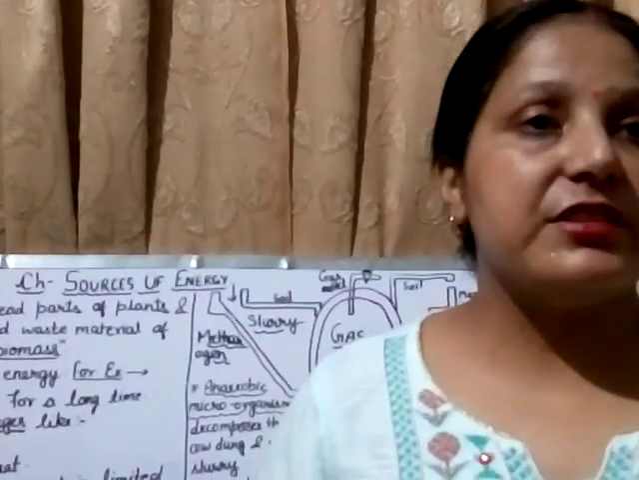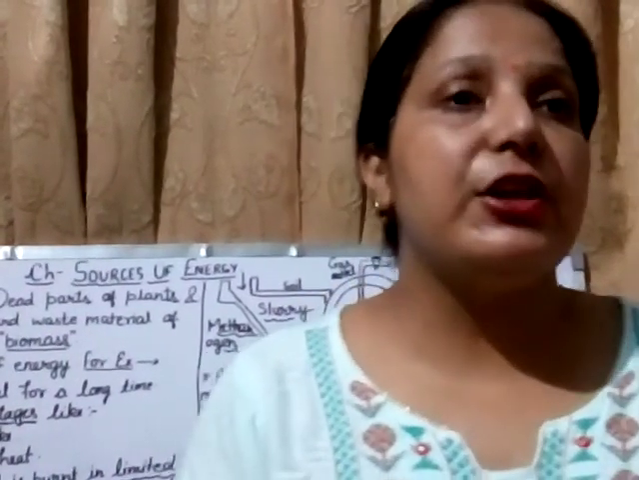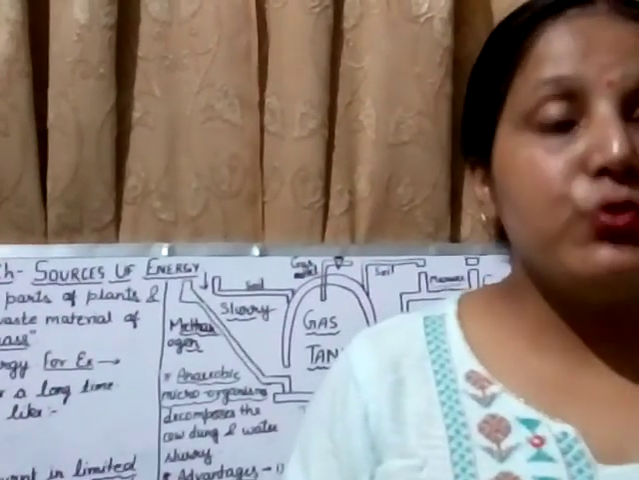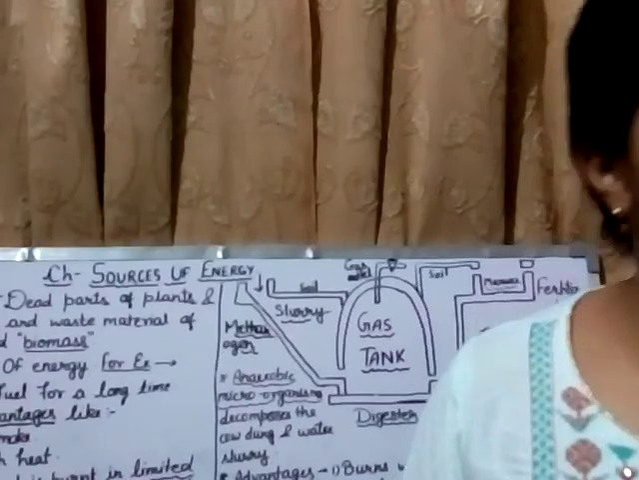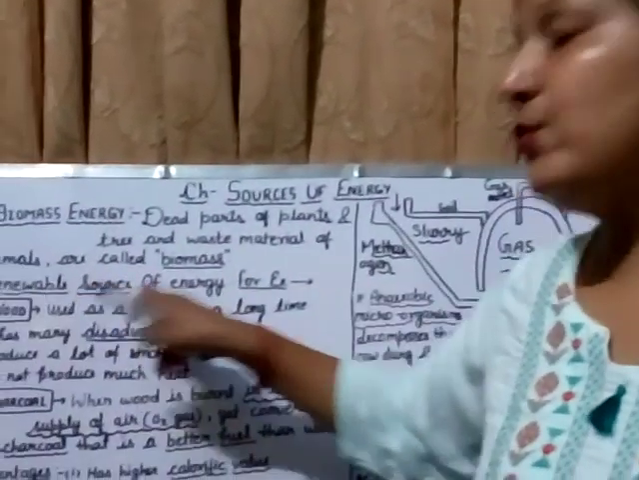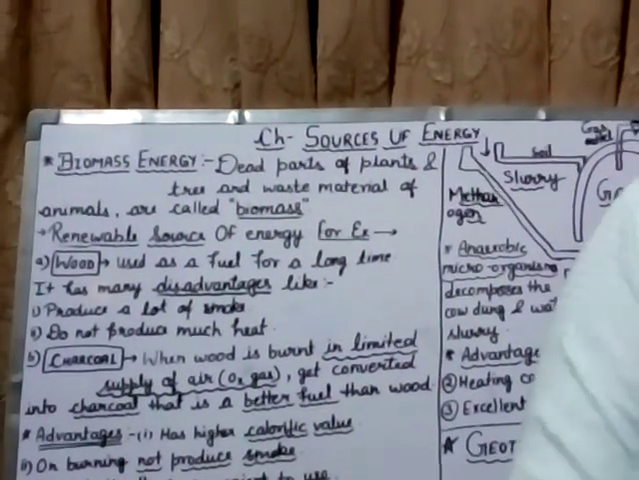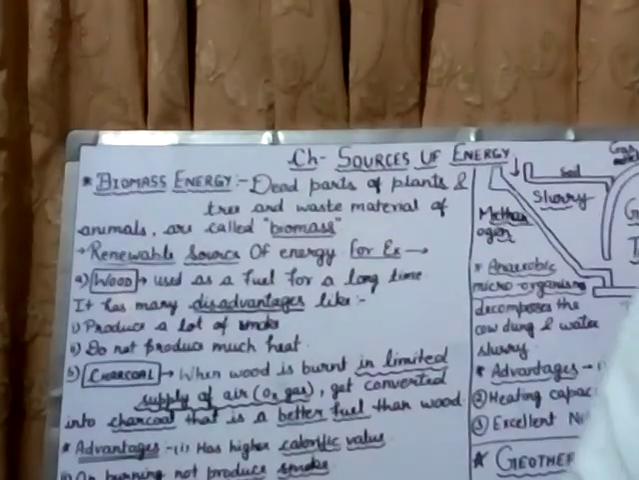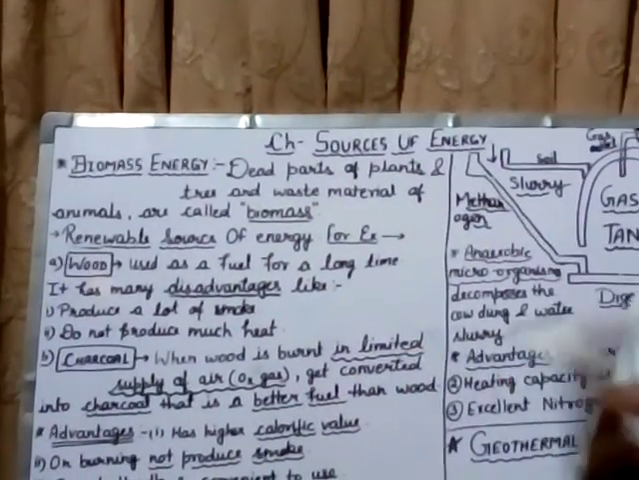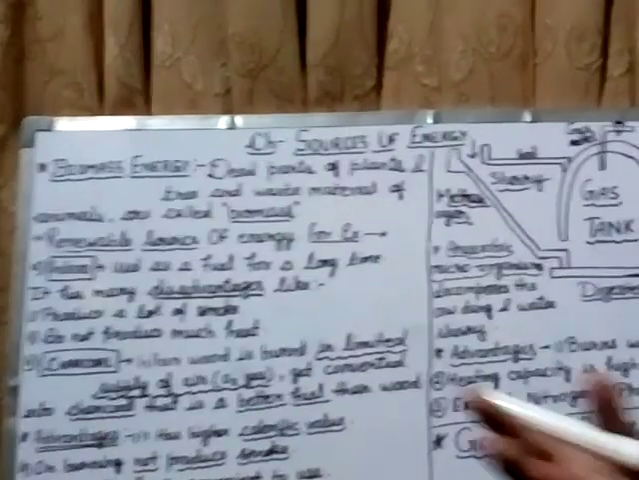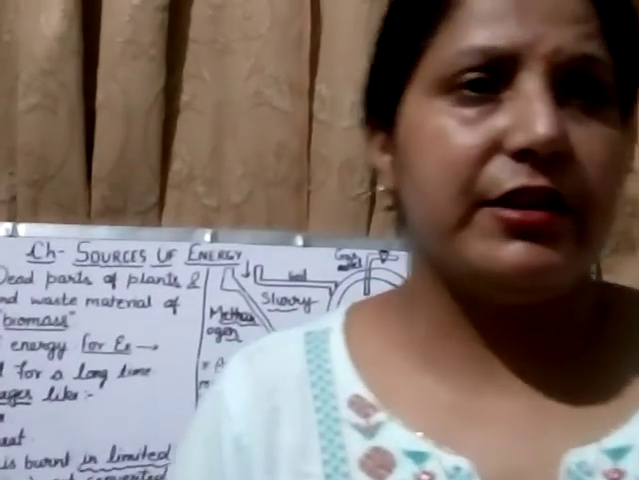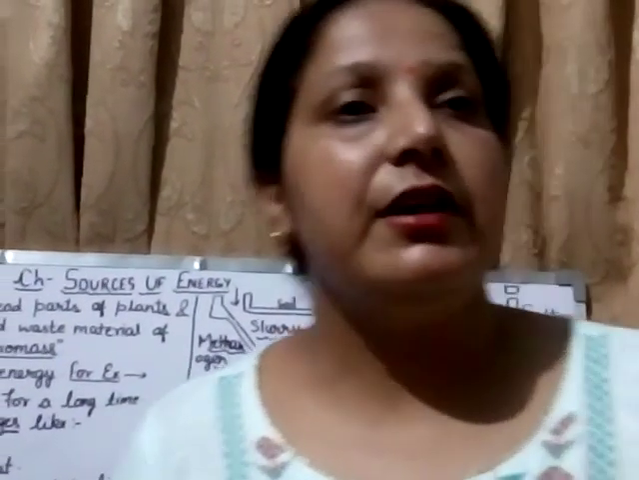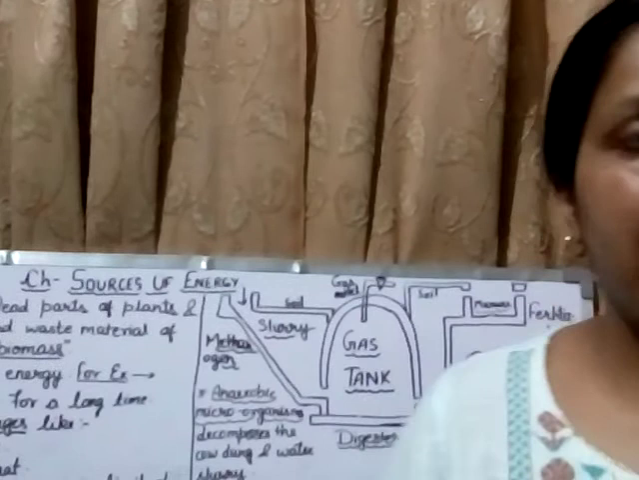So living organisms का वो material जो उनके लिए useful नहीं है, और उसके through when we attain the energy or we get the energy for our different purposes, then it is called biomass energy. It is the renewable source of energy. That means we don't have to think about how we get it or how we arrange the dead parts of plants or waste material of animals. It is found in large amounts on our earth and we find it very easily. So it is a renewable source of energy.